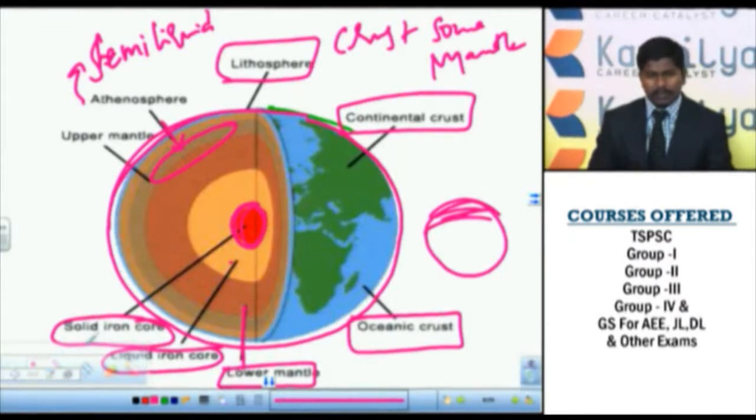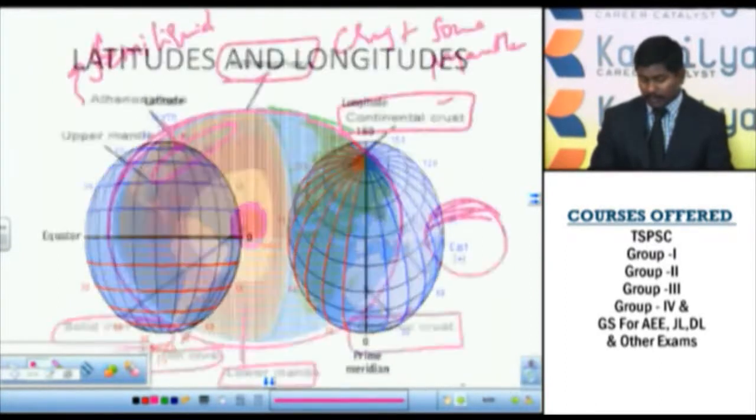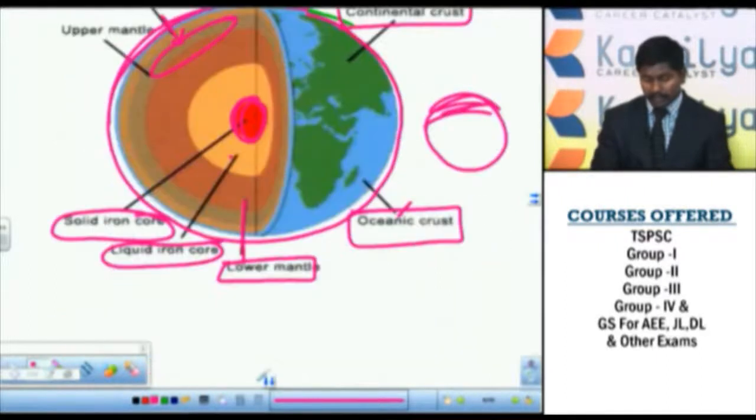Later again I will discuss the internal structure of the earth, and it is a brief idea of how this earth had evolved, and it is the present form or present structure of the earth, in its external structure as well as internal structure. On the external part we have continental crust, oceanic crust. On the internal part we have lithosphere, asthenosphere, upper mantle, outer core and inner core, right? So with that you are clear with the evolution of the earth as a planet.